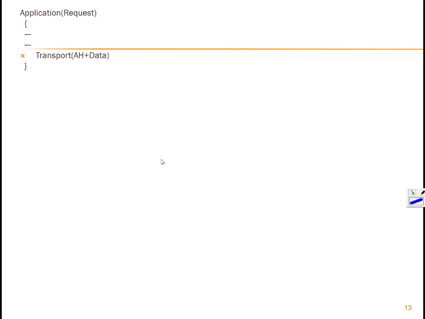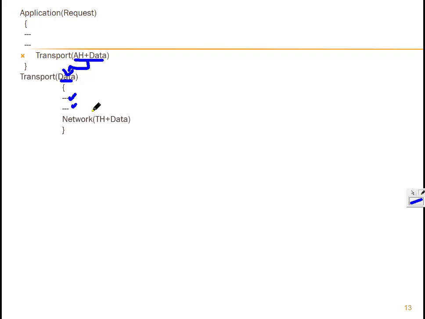Next, this is the code of the transport layer. The application header plus data is known as data only. So the transport layer knows only that this is data given to it, and it doesn't need to inspect what is in the header of the application layer. The transport layer interprets the data only, and then there might be some processing.